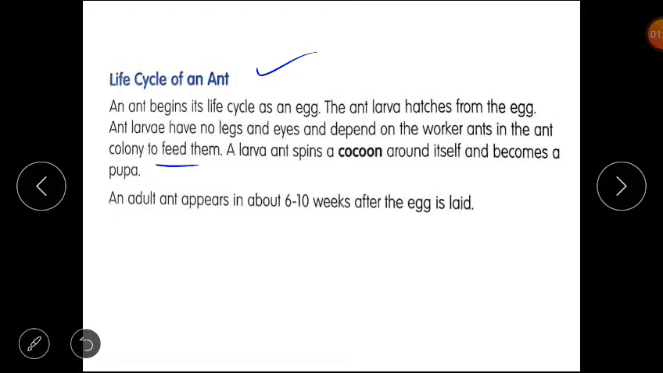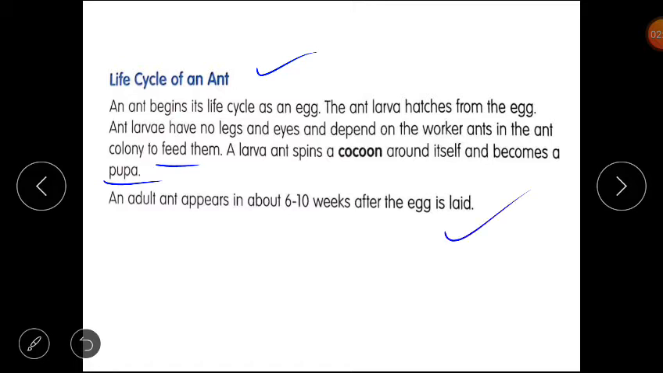Clear? A larva ant spins a cocoon around itself and becomes a pupa. Cocoon means a protective case spun by the larva. It is a layer. Clear? This one is a cocoon around itself and becomes a pupa. After the layer is formed, what does it become? Pupa. An adult ant appears in about 6 to 10 weeks after the egg is laid.